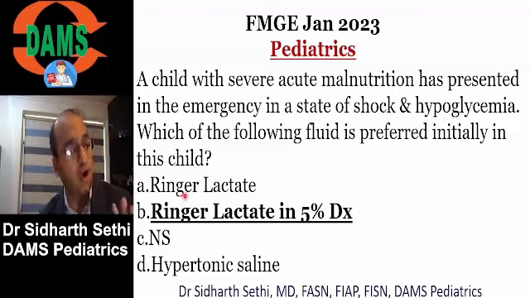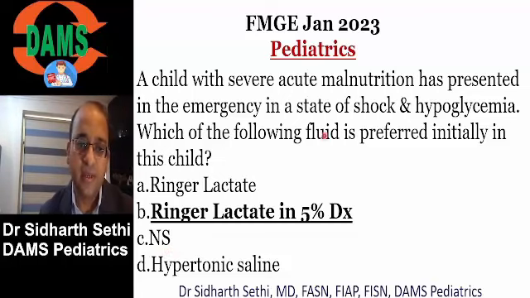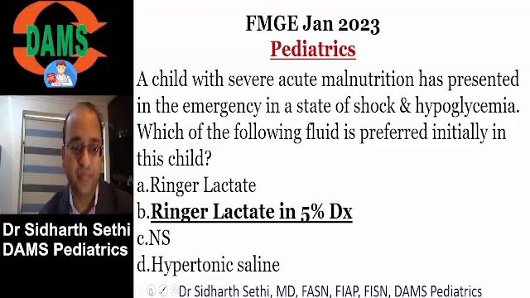If this child was a normal child, all of you remember in the chat box, if this child was a normal child, I will give him normal saline. Normal child which is not malnourished with shock, we give normal saline. SAM with shock, Ringer lactate. SAM with shock and hypoglycemia, Ringer lactate with 5% dextrose.